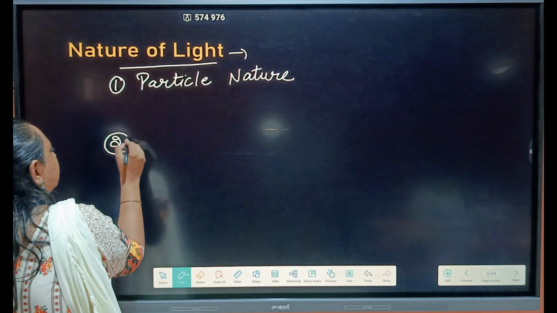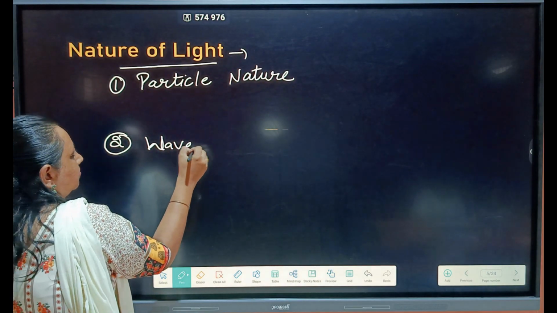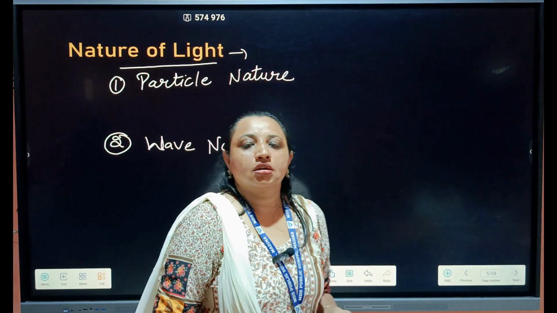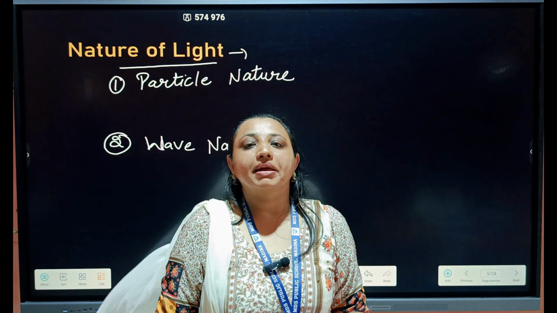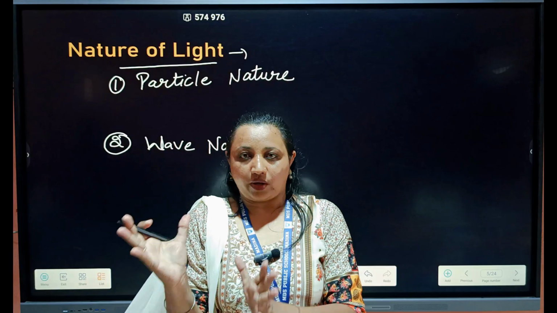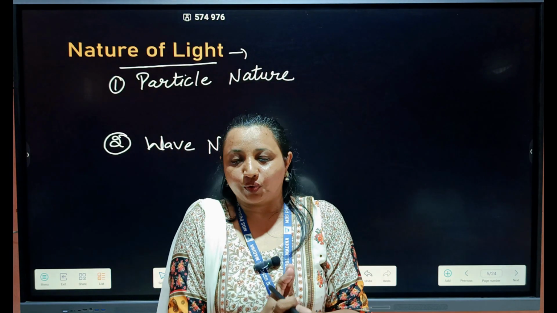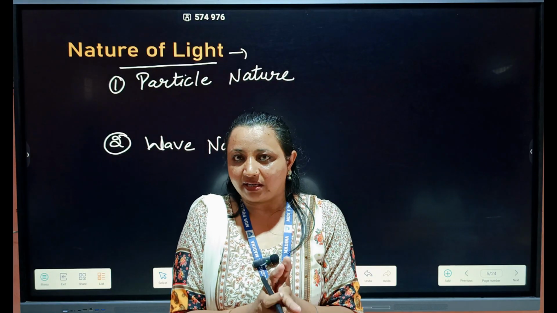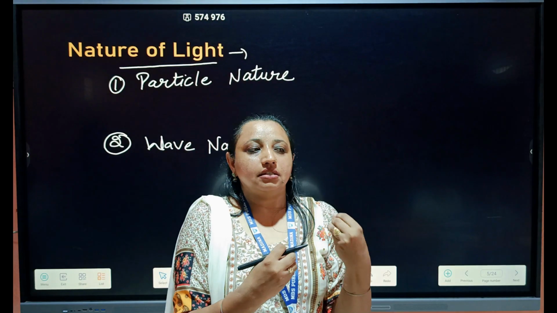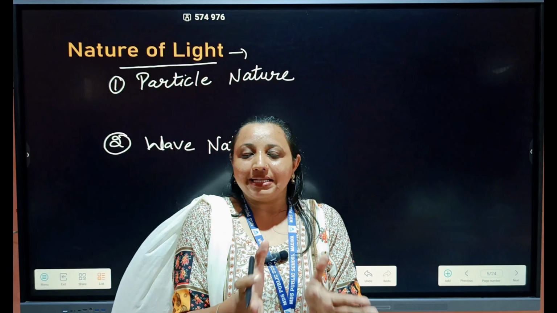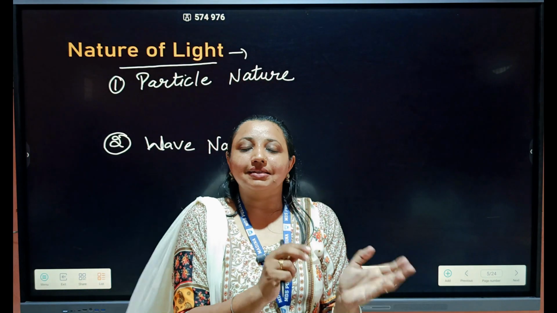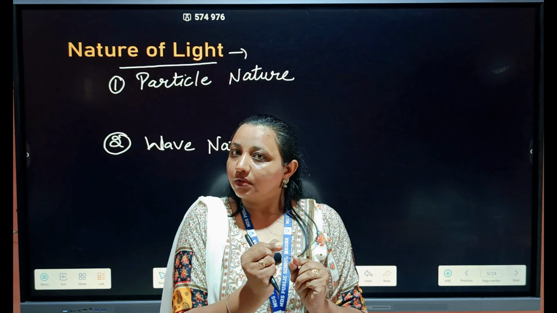Second one, wave nature. First of all, Clerk Maxwell proposed the electromagnetic waves, that electromagnetic waves can be produced. He gave the 4 equations, the theoretical concept of the electromagnetic waves. So light has a dual nature. Now we can say that the light has a dual nature, but earlier than that, there was confusion whether the light has a particle nature or the wave nature.